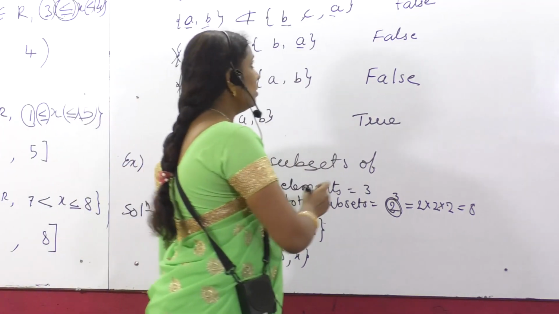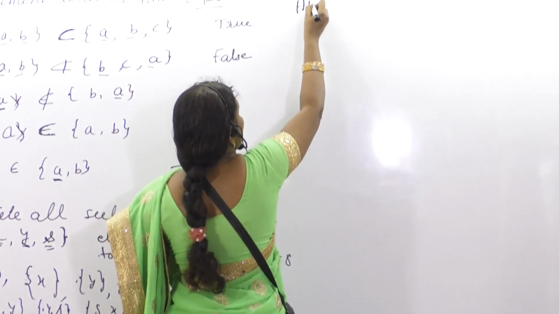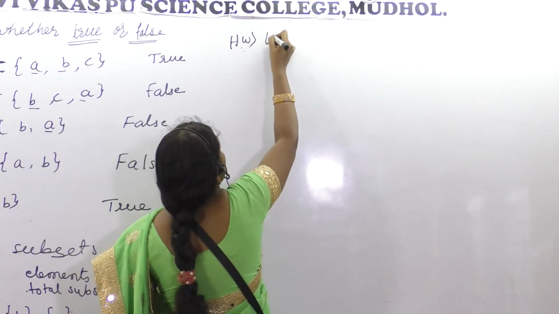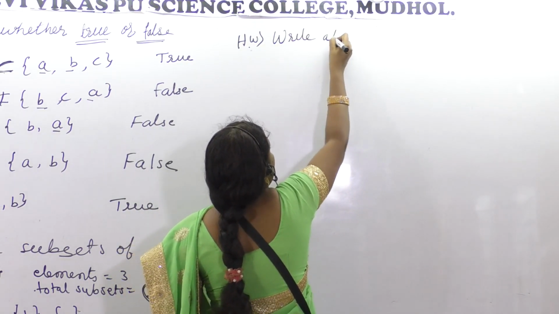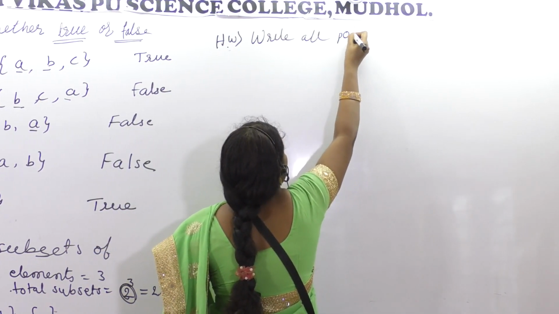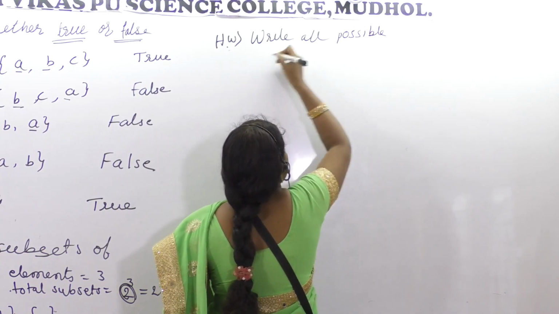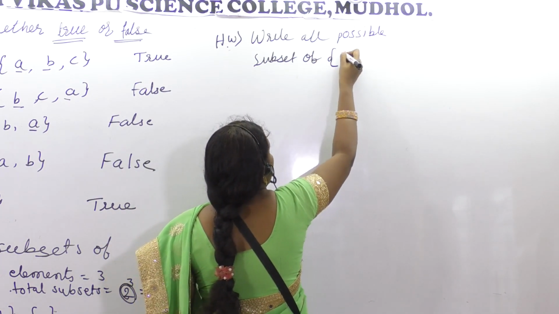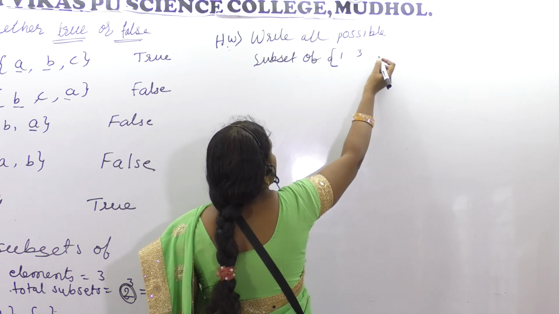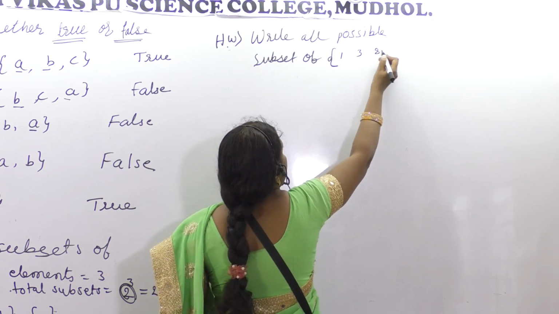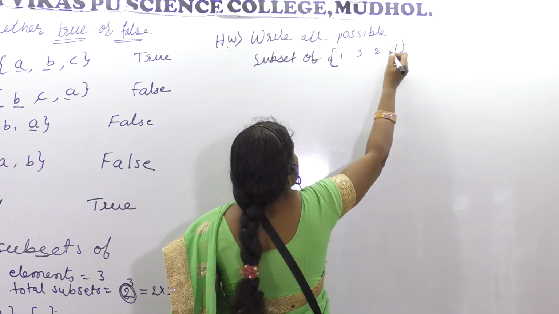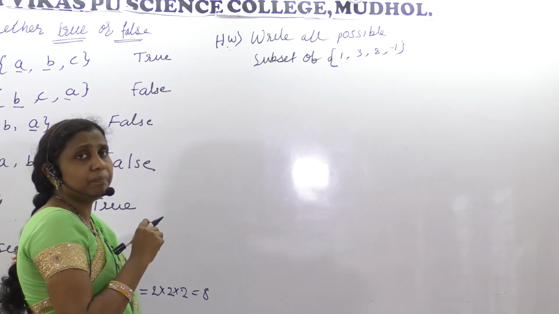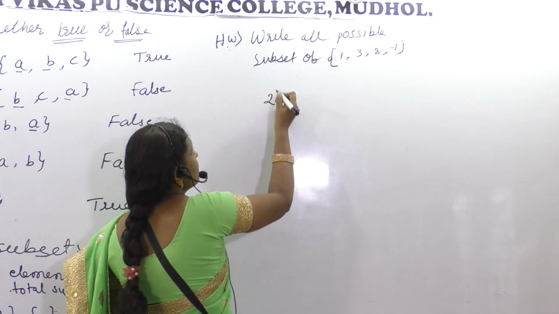Okay. Now let me give one example for homework. You please try. I hope you will be trying. Write all possible subsets of {1, 3, 8, -1}. How many subsets should you find? 2 raised to 4.